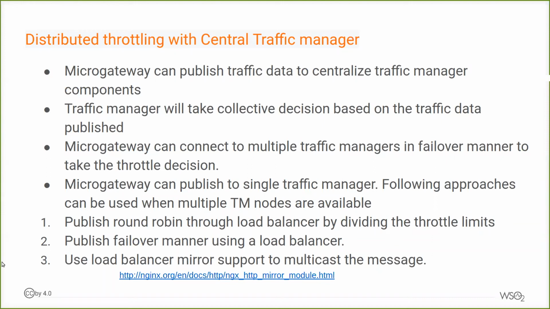Another approach is publishing in a failover manner. So the load balancer will always publish data to a single traffic manager. If that traffic manager node goes down, then it'll shift to the next traffic manager. The limitation of this approach is that whenever the switch happens to the new traffic manager node, it will have the throttle limits as 0 and it will start from 0.